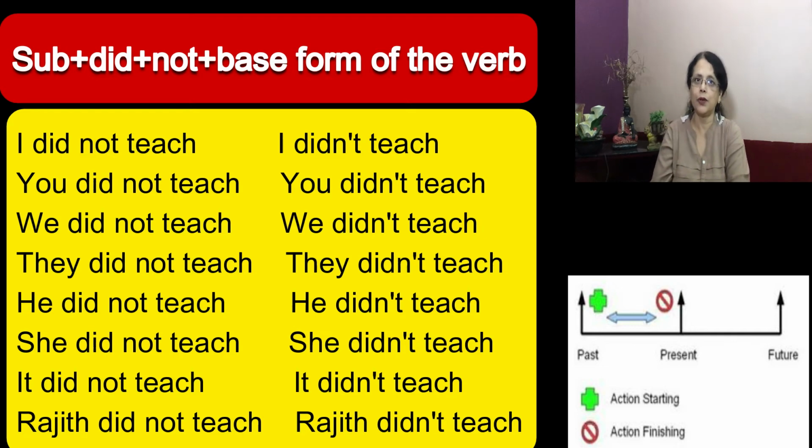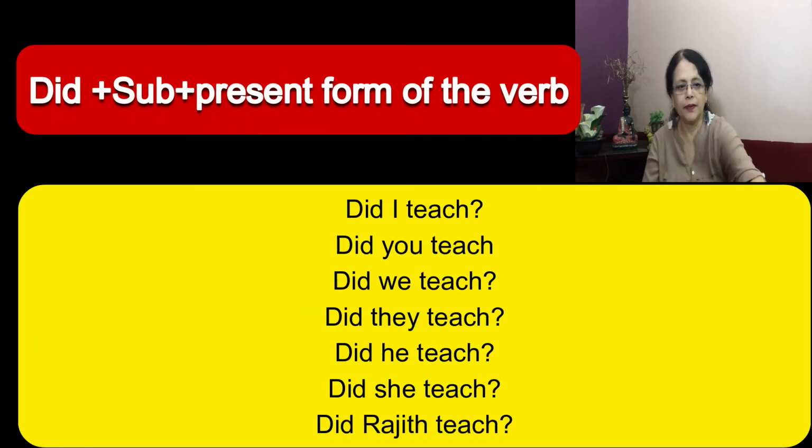Now let's see how to make questions. Even here the structure is slightly different. Have a look at it. I taught. Did I teach? Auxiliary verb, subject, and basic form of the verb, present form of the verb, not the past form. The structure is this.